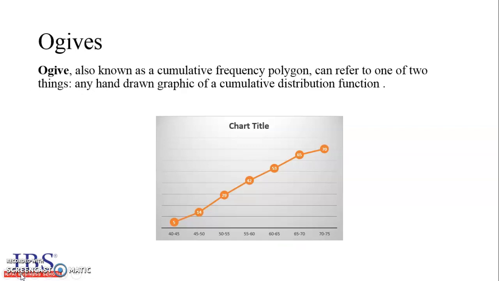Ogives. Ogive, also known as a cumulative frequency polygon, can refer to one of the two things: any hand-drawn graphic of a cumulative distribution function, or it is also called the S-shaped curve.